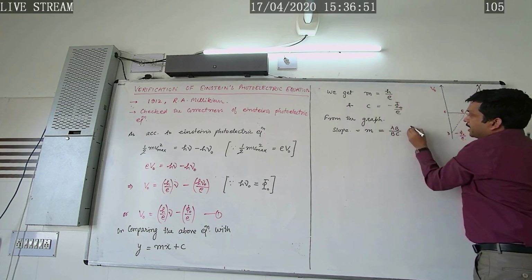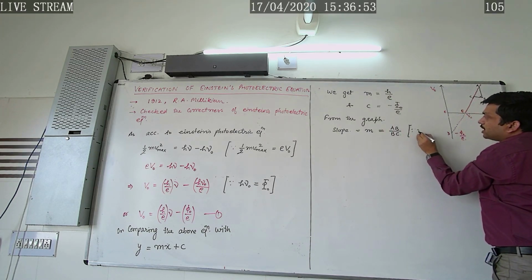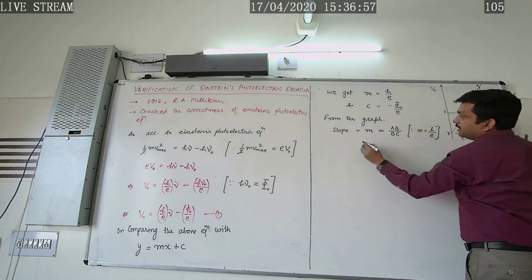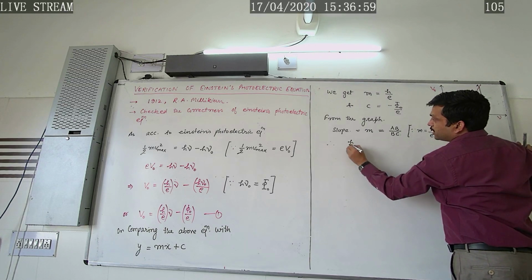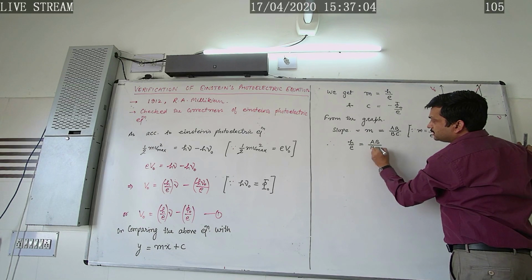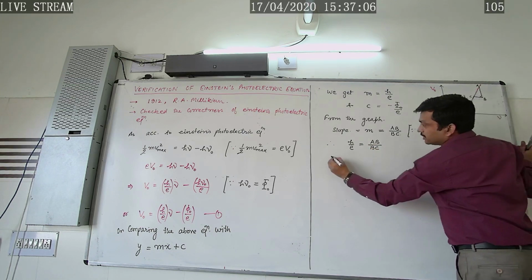Now m equals h by e, therefore h by e equals AB over BC. So what does it imply?